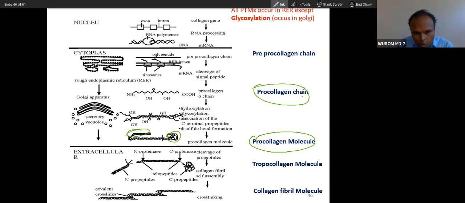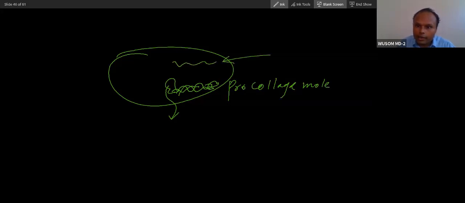Now this collagen is secreted from the fibroblast in the pro-collagen state. Pro-collagen has an N terminal and a C terminal. This is the pro-collagen molecule. A tripeptide is a molecule, and one peptide is called a chain. So this pro-collagen molecule will be secreted into the extracellular matrix.